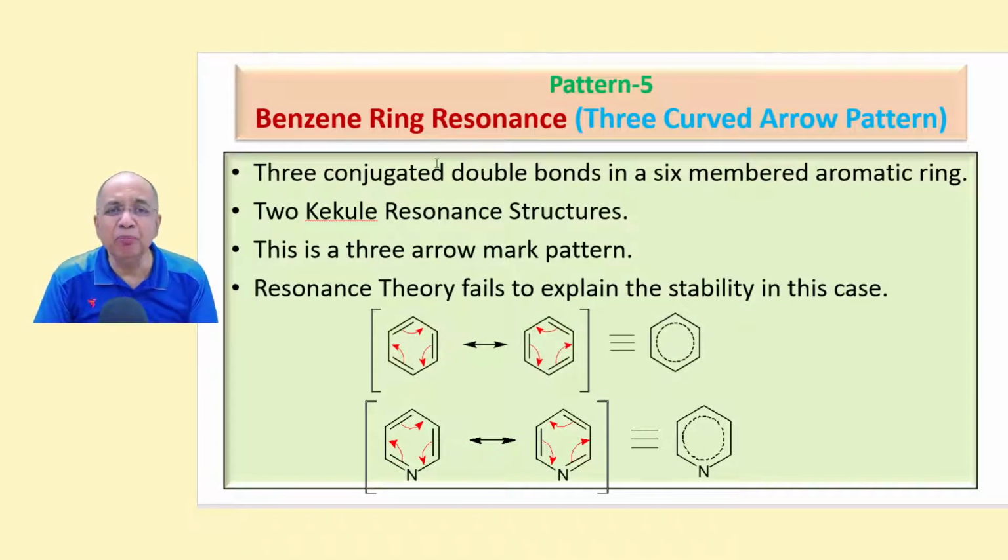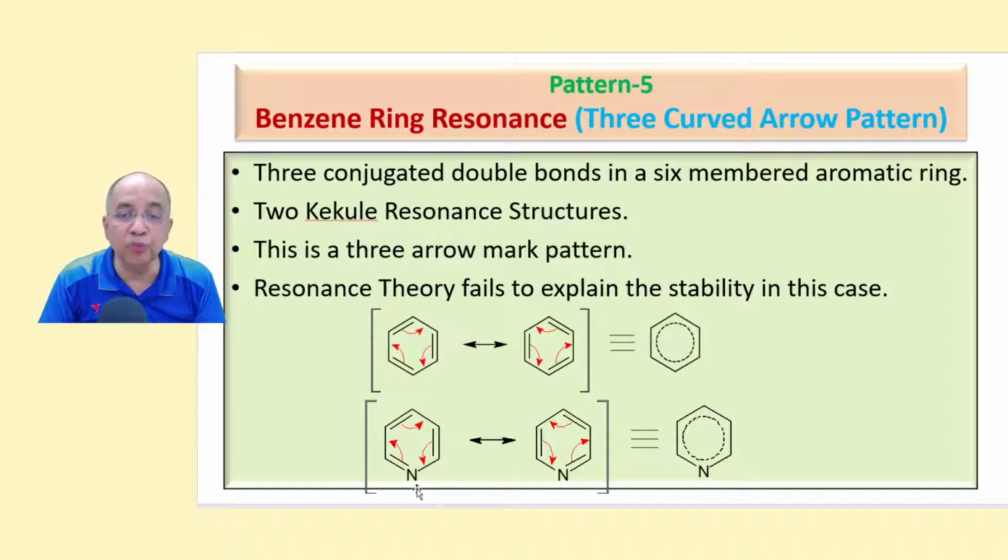Then benzene resonance. Aromatic ring, 6-membered aromatic ring resonance needs 3 curved arrows, not 2 or 1. So they need 3 curved arrow marks at a time. This will come here, this will come here, this will come here, so that the pi bonds will be alternated. Sigma bonds and pi bonds, they will be single bond and double bond, alternated, so that you get the actual hybrid structure.